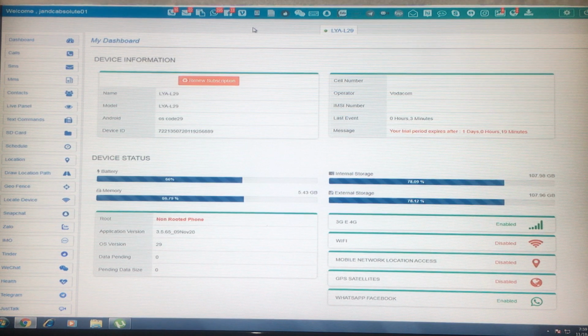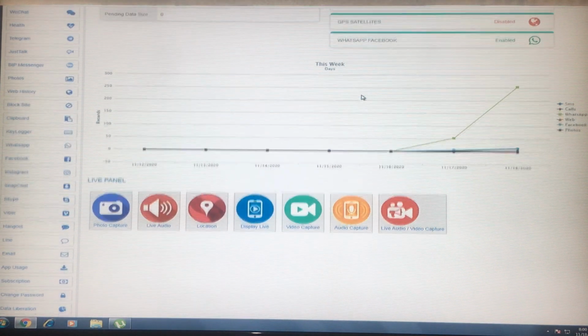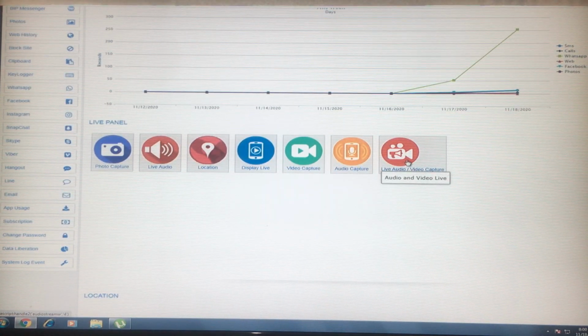You can monitor all the features on the top of the screen, for example, received or outgoing calls, text messages, clipboard texts, WhatsApp messages, Facebook messages, Viber messages, screen capture, files, WeChat, Snapchat, Telegram, Just Talk, Bip messages, emails, Hike, Kik, Skype, Hangouts, Instagram, photos, browsed history and data liberation. If the previously mentioned apps are not on the target phone, you will not be able to view that specific app.